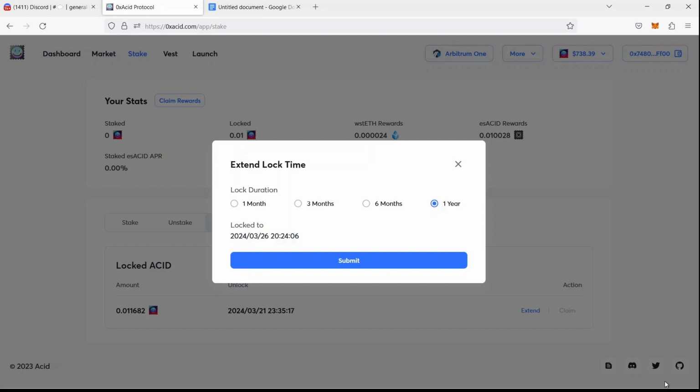So today it's the 27th of March. If I lock today, I will extend my time based on the new date of the lock. If you have noticed, this is 21 of March. If I lock again today, I will reset the timer for 1 full year from here and have them unlocked on the 26th of March of 2024.